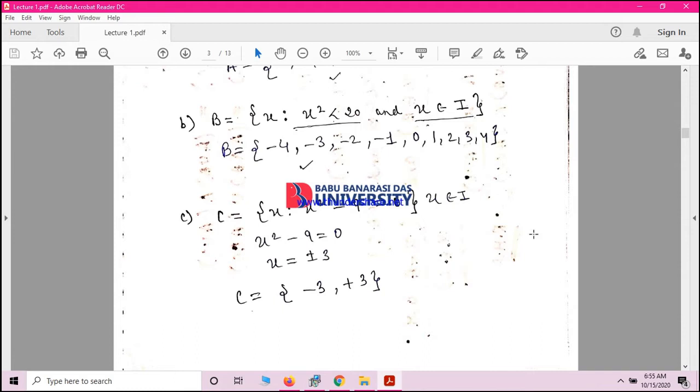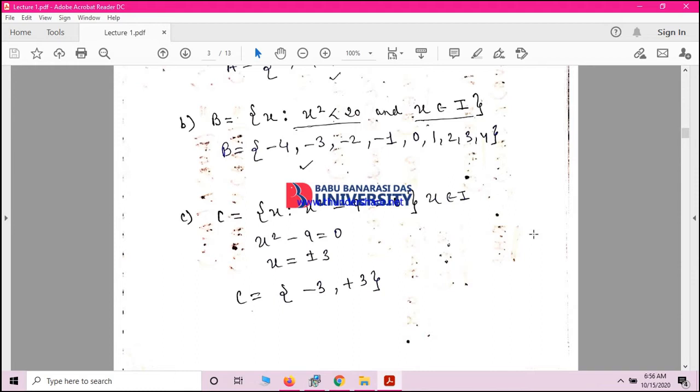For example, if the set builder form is saying the set of all the binary digits, then what will you do? You will just put a curly bracket, then you write 0, 1 because a binary number contains 0, 1. If I am saying the set of all the vowels in the English alphabet, the statement I am saying is a set builder form, and the equation that you have to write is a roster form. So you simply write down A, E, I, O and U. So this is how you represent a set.